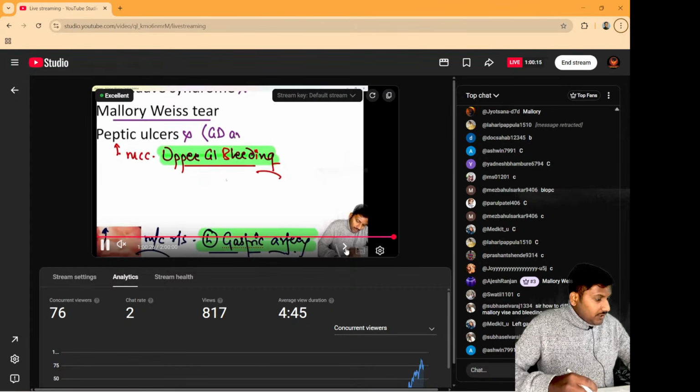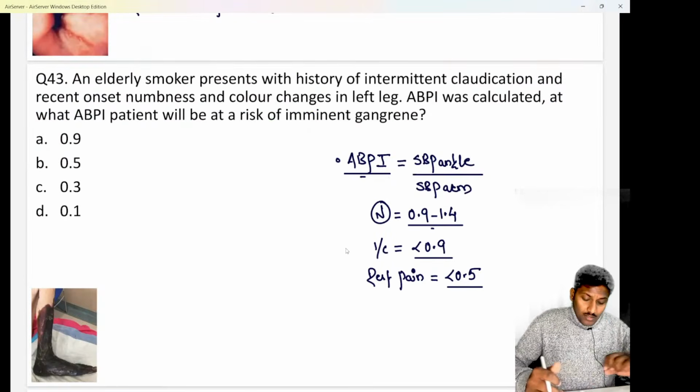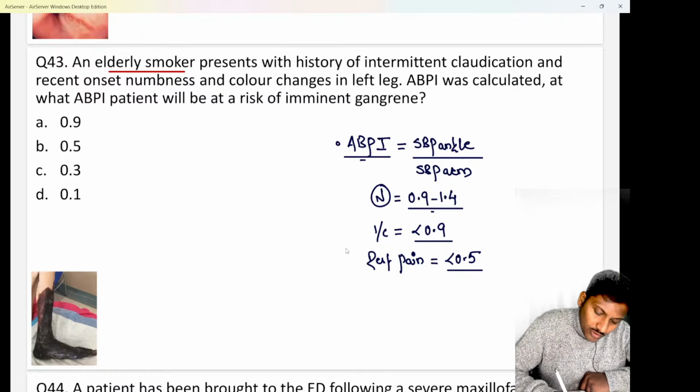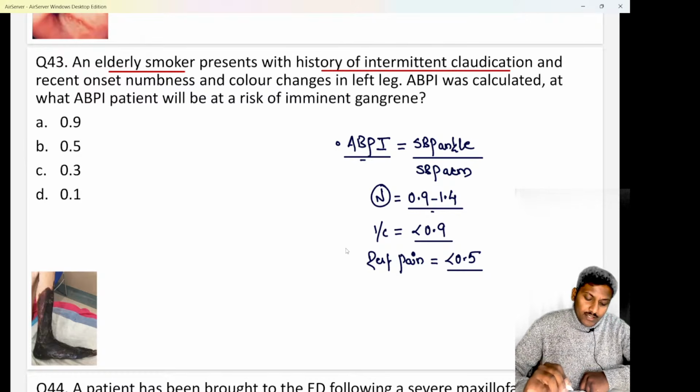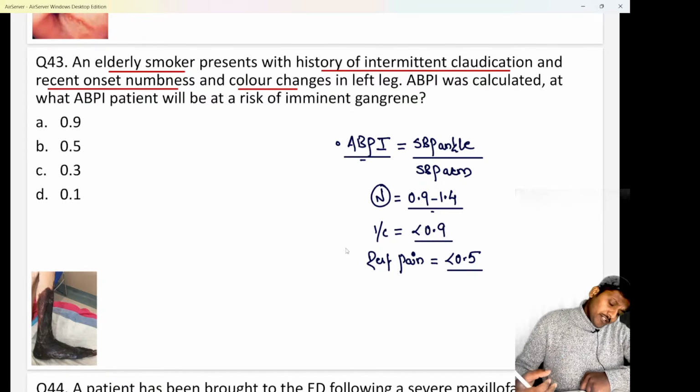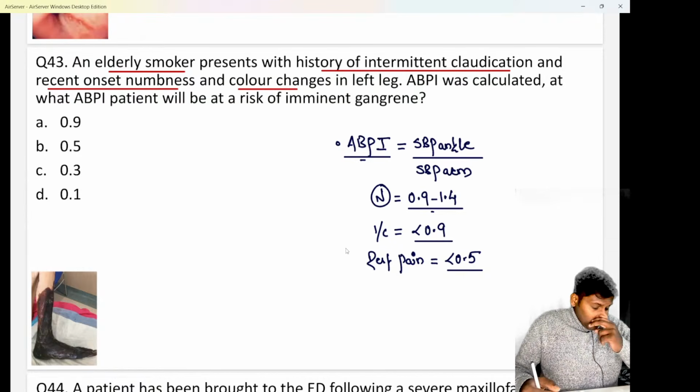Okay, next important question, number 43. It states, we are having an elderly smoker patient who presents to you with a history of intermittent claudication. So an elderly smoker presenting with intermittent claudication, and there is now a recent onset numbness along with color changes in the left leg. So we know whenever there is history of intermittent claudication along with numbness and color changes